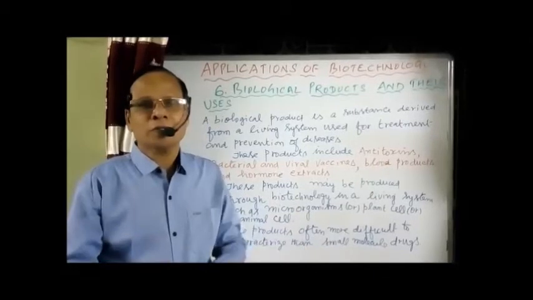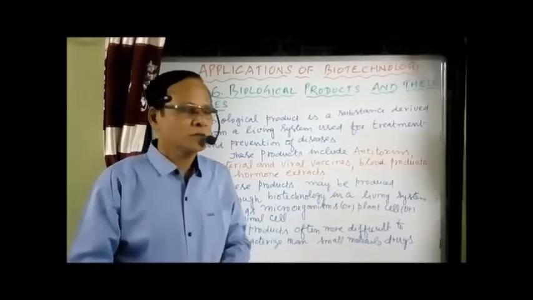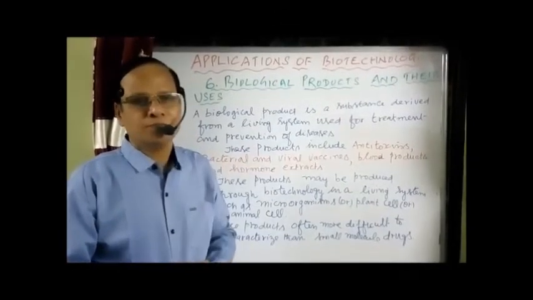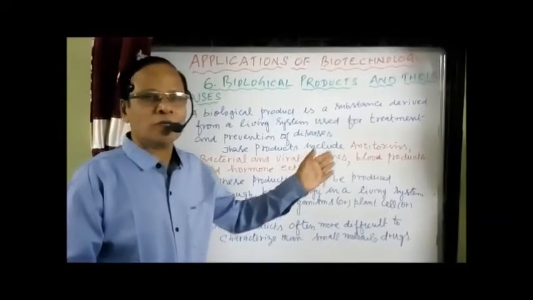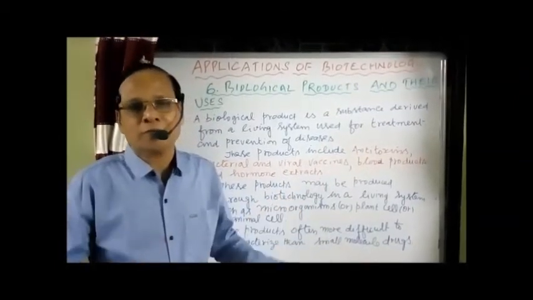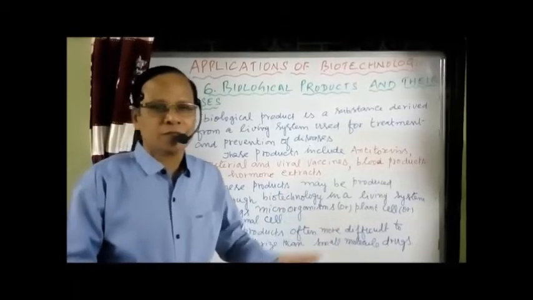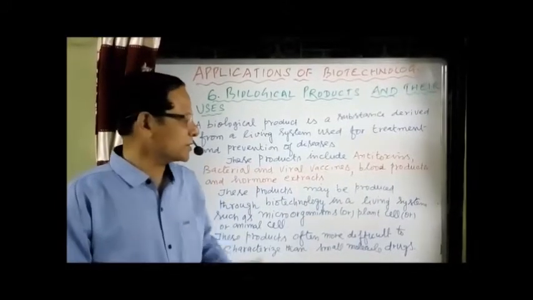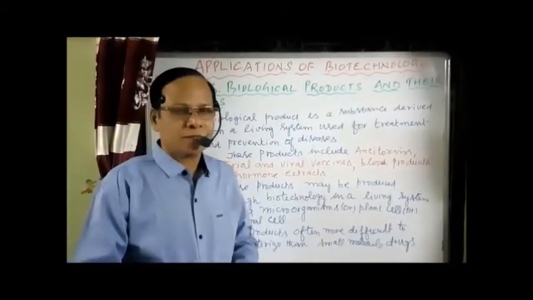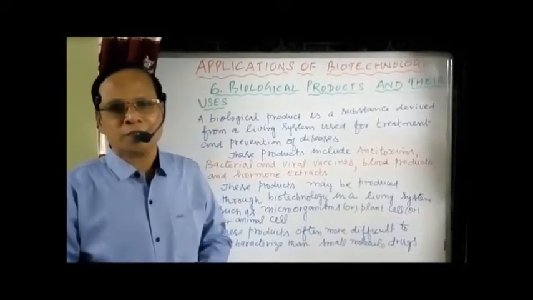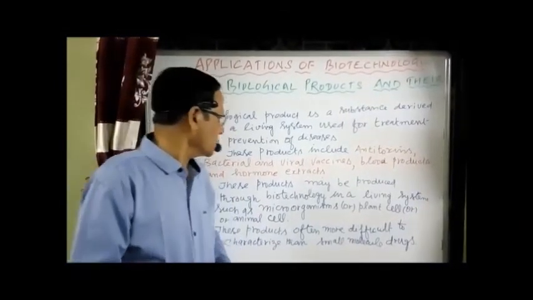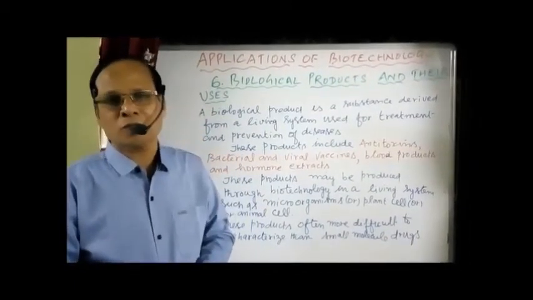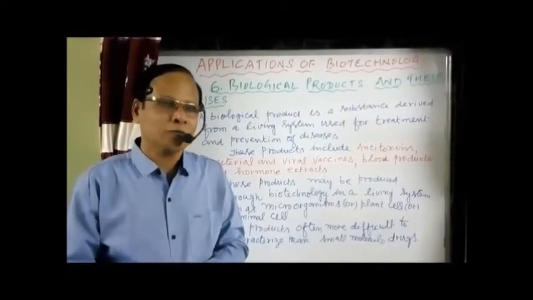Now we have a number of biological products. These products include, for example, antitoxins. They are nothing but a type of antibody. Then we have, for example, bacterial and viral vaccines. We have produced a number of vaccines today against, for example, smallpox, chickenpox, or the tuberculosis bacterium, etc. That's the second one. And also the blood products. There are different types of proteins, different types of cells, the blood cells, all these things. And also we have the hormone extracts. The production of human growth hormone, insulin hormone, these are all the different hormones we can produce.